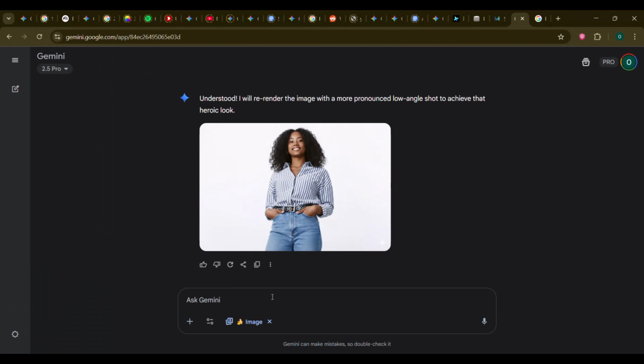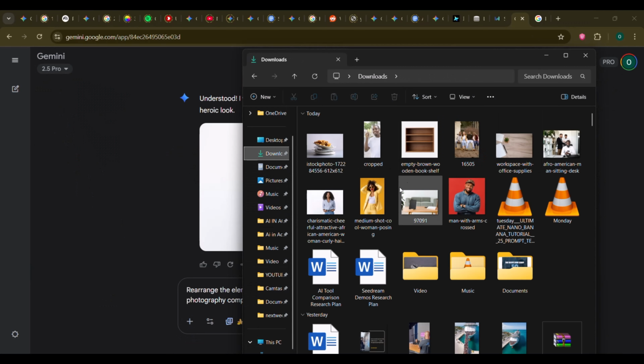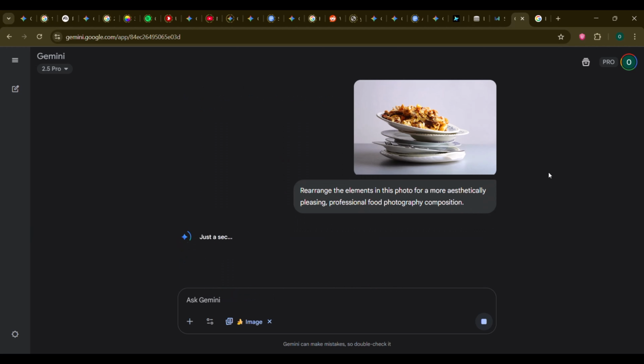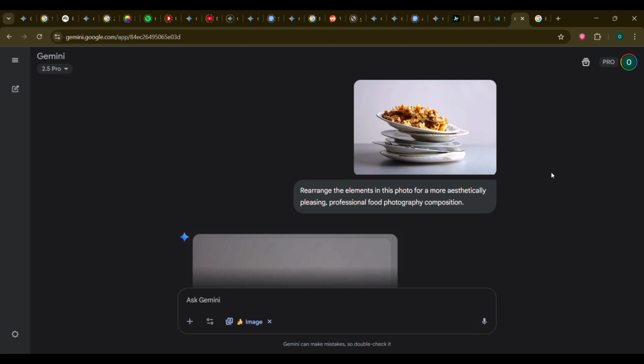13. Aesthetic recomposition. Sometimes a photo is just boring. Upload a messy picture of food on a plate. Prompt: Rearrange the elements in this photo for a more aesthetically pleasing professional food photography composition. Nano Banana will restyle it for you.